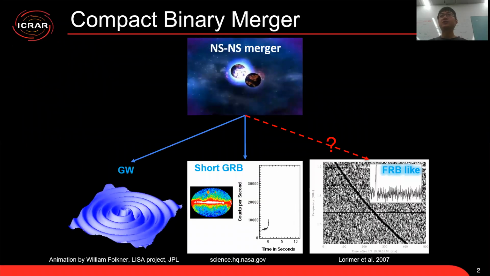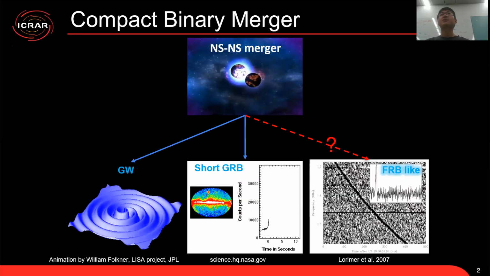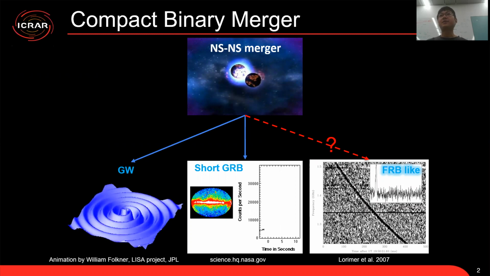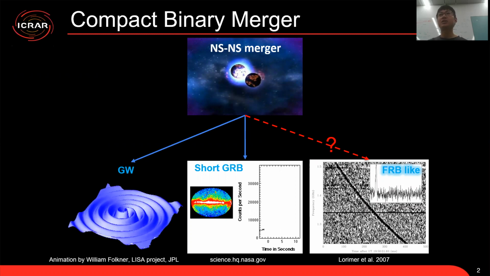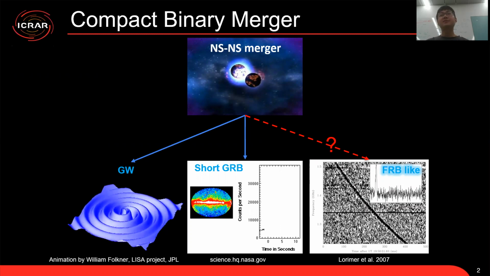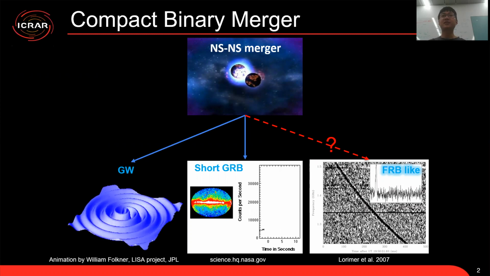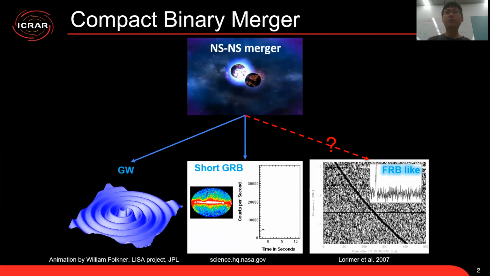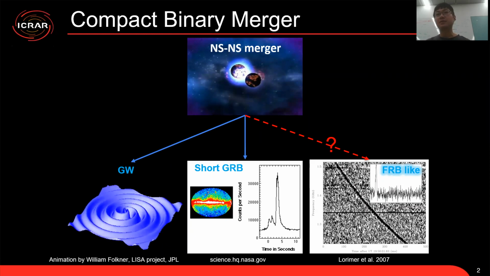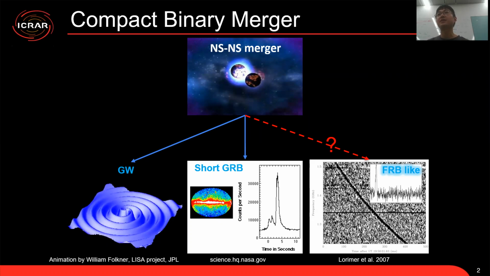First, I'd like to introduce the compact binary merger. This merger system is believed to be the progenitor of short gamma-ray bursts. This system is very interesting because it can produce multi-messenger signals, including gravitational wave events, short gamma-ray bursts, and potentially the FRB-like emission.